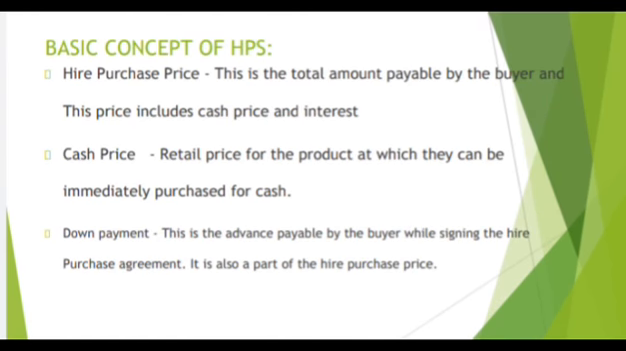We are going to see the basic concepts of hire purchase system. What is hire purchase price? This is the total amount payable by the buyer, and the hire purchase price is equal to cash price plus interest. Next one is cash price. Cash price is the retail price of the product or asset at which it can be immediately purchased for cash. Next one, down payment. This is the advance amount payable by the buyer while signing the agreement contract. It is also a part of the hire purchase price.